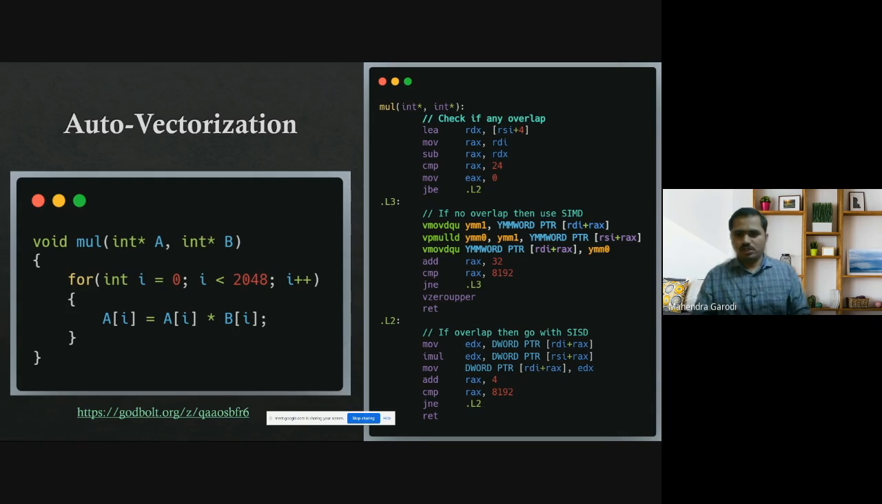So I have one question. By overlap, somewhere I saw in a pop-up, do you mean a loop carried dependency? So not loop carried dependency. When I say overlap, it is pointer aliasing. For example, A and B are actually pointing to some memory location starting with different offsets, right? So that possibility is there.